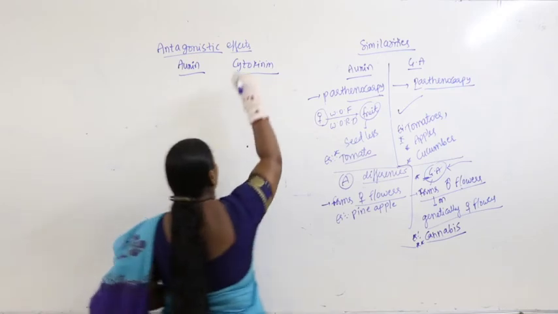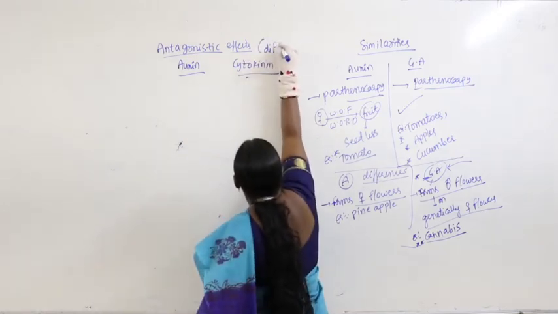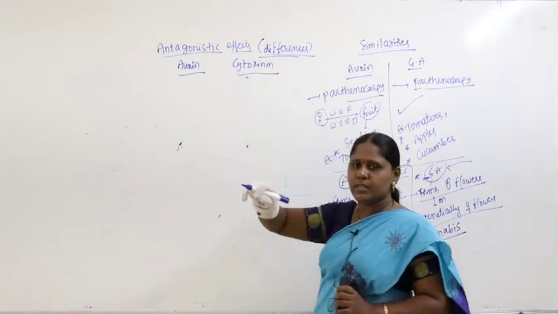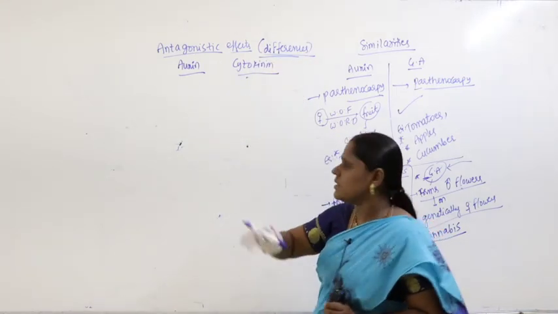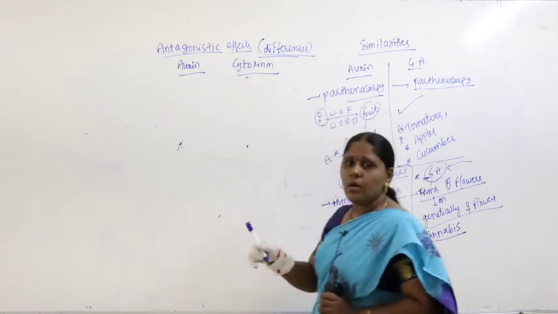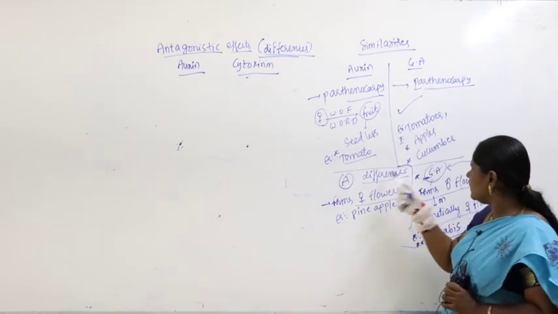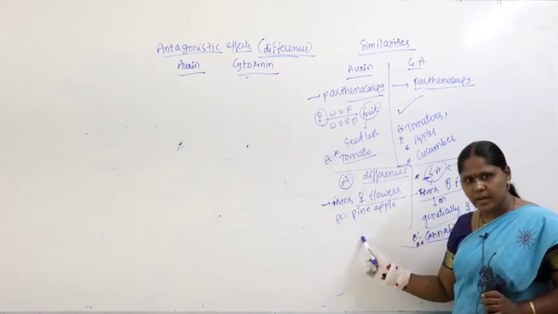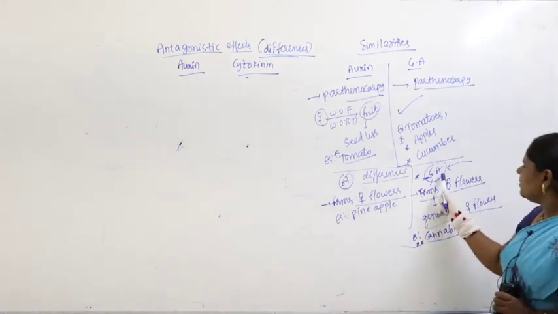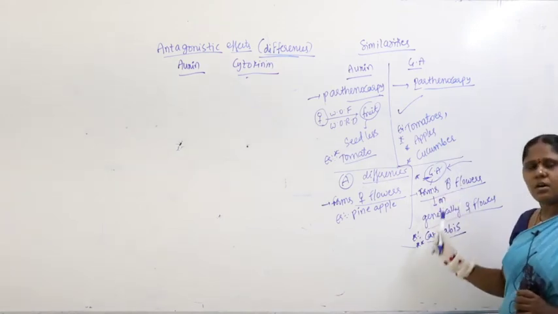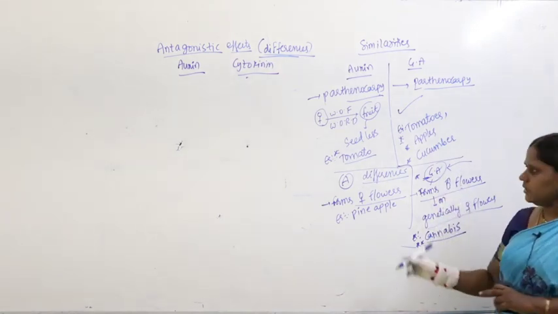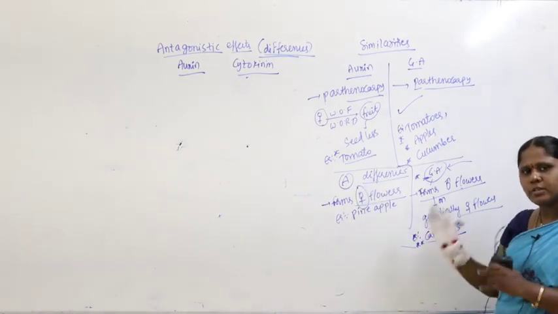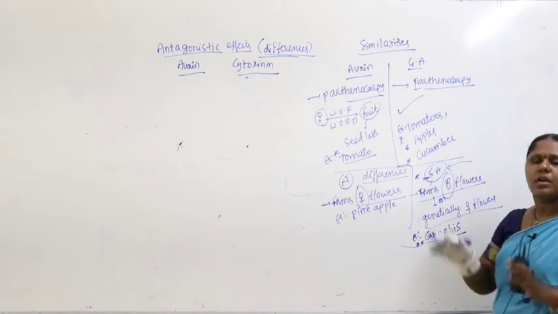That itself is a difference. Sometimes in the question they will ask the difference as the antagonistic effect. What is the antagonistic effect of auxin and gibberellic acid? Auxin forms female flowers on pineapple. Gibberellic acid forms male flowers on cannabis. One forms female flowers; the opposite, antagonistic one forms male flowers.